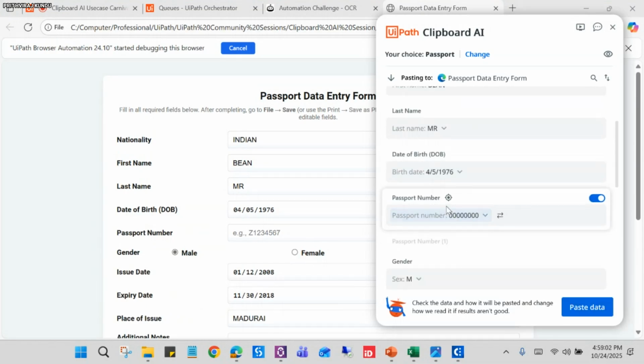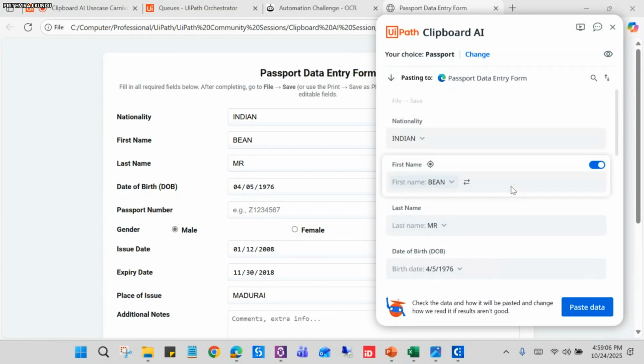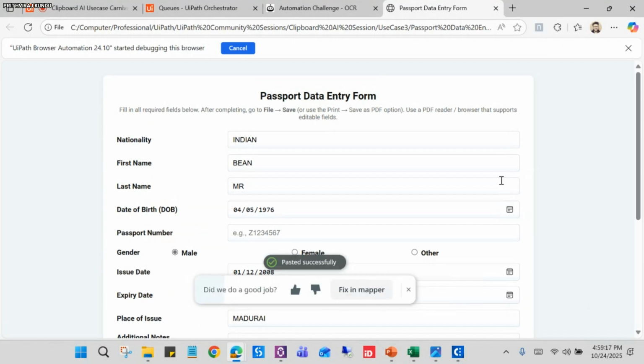You can see the passport number is populating here. So it should paste it here, or else you can just change the extractor, or else you can just give your specific prompt. In that way, you can also extract the data.